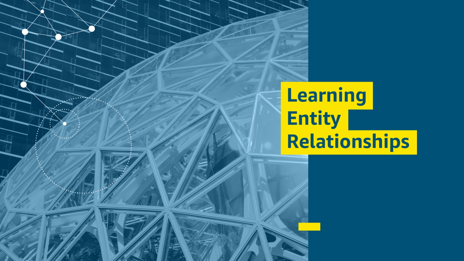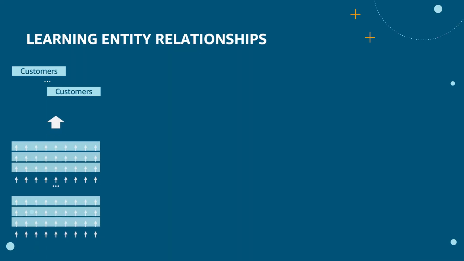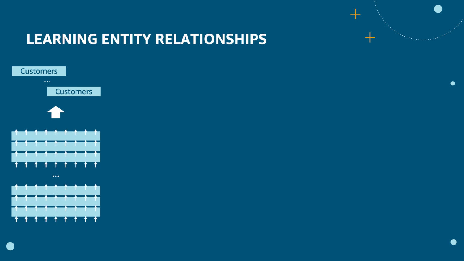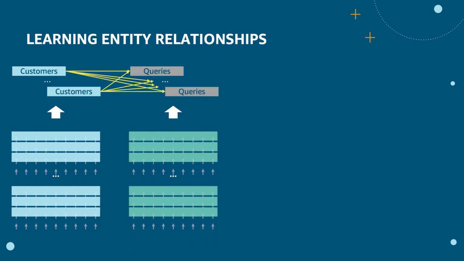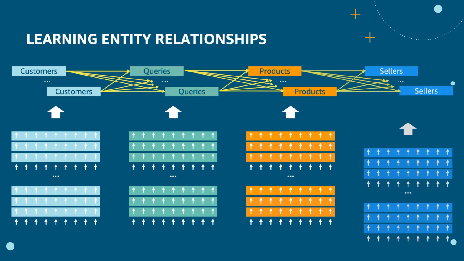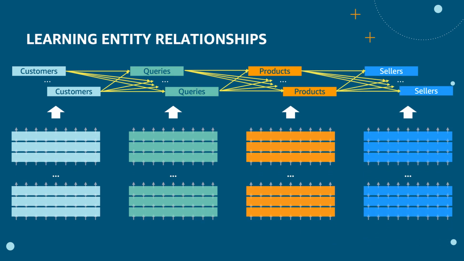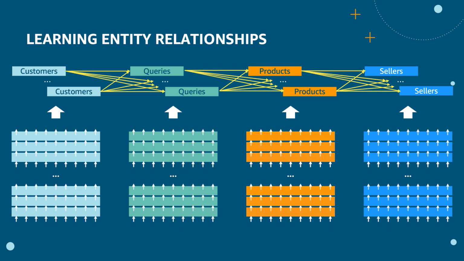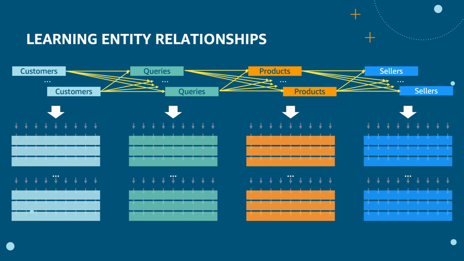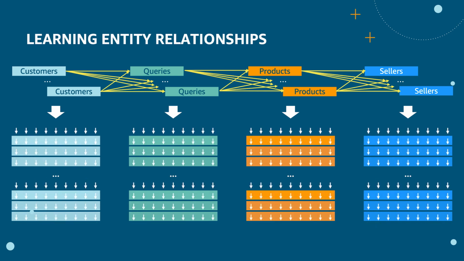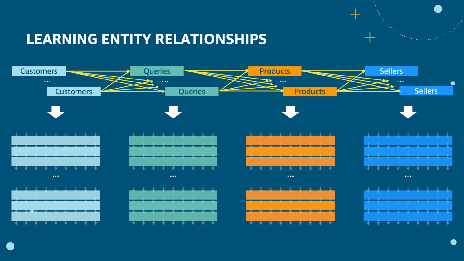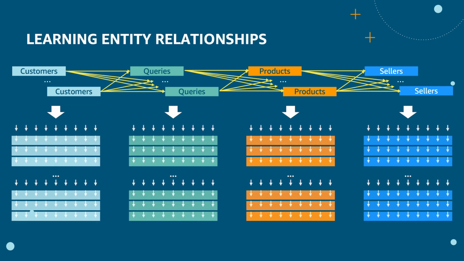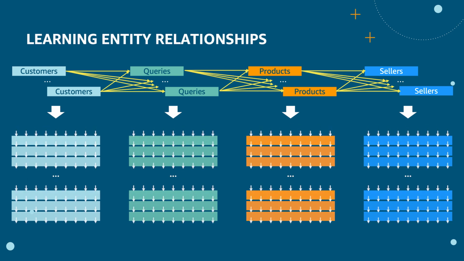Another aspect is learning from information about the relationship between entities and using this information to learn enhanced entity representations. For example, consider the graph I've shown that represents customers typing different queries to purchase different products offered by different sellers, where the edge labels represent numeric quantities. We use our models to represent entities, which are nodes in the graph, and use graph neural nets to train the node representations to effectively predict target edges and their labels. A key challenge here is scaling the system, as the graphs and models we use are extremely large.